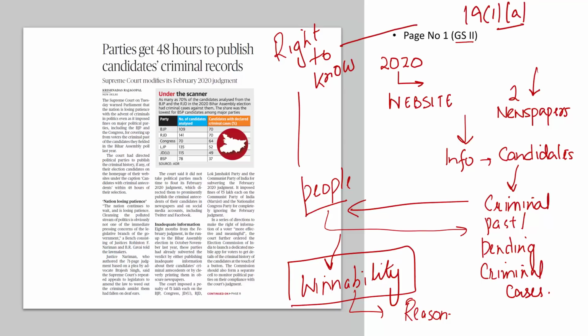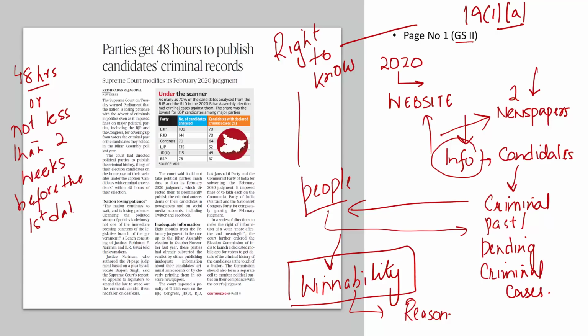And you have to give this information within 48 hours. So today you have announced that this particular candidate is your candidate for this particular constituency. Within 48 hours of your announcement, you have to mention this information on your website and in 2 newspapers as well, or not less than 2 weeks before the first date of filing nomination papers, whichever is earlier, which means today is the first date of filing nomination papers.